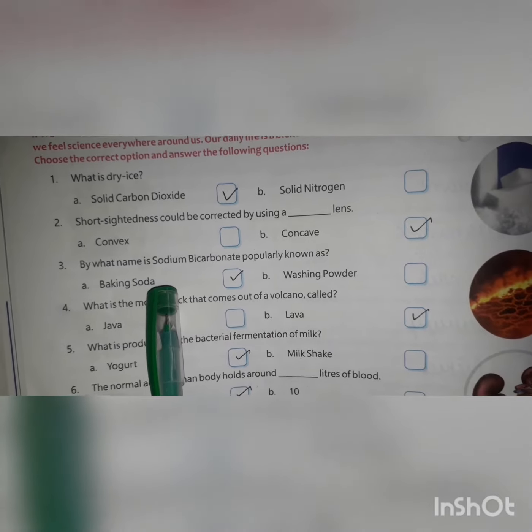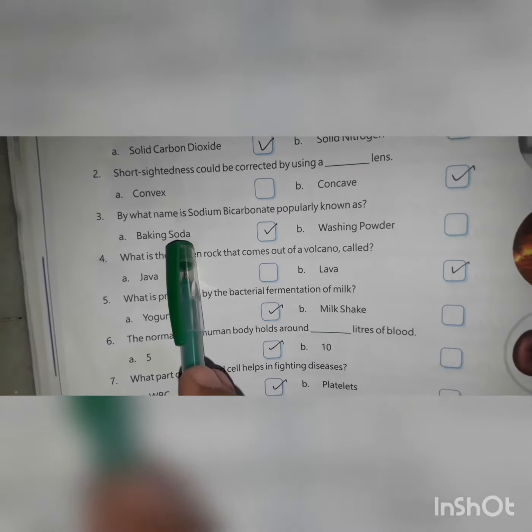Now the next page is World of Science. First question: what is dry ice? The name of the dry ice is solid carbon dioxide. Next, second question: short sightedness could be corrected by using a concave lens. Next, third, by what name is sodium bicarbonate popularly known? That is baking soda. What is the molten rock that comes out of a volcano called?